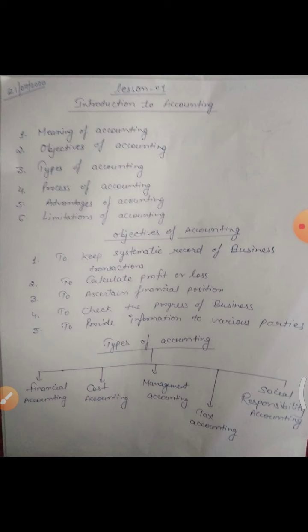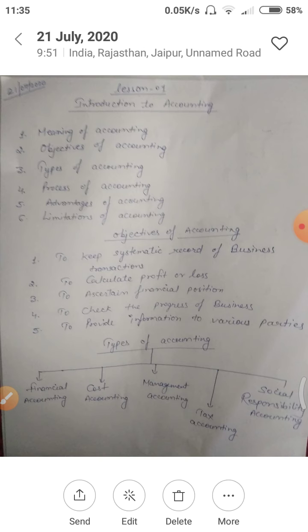Third point is to ascertain financial position. What is the meaning of financial position first? That at the end of the year, what is the position of the business? How much cash balance you have? What are the assets you have in your business? What are the liabilities that you have to pay in future? So these all points will tell your financial position.